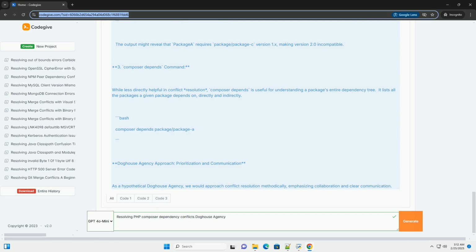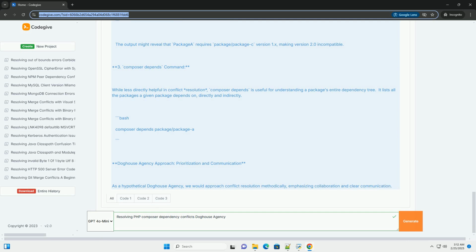This tells Composer to assume that your environment meets these requirements, even if it can't directly verify them. This is particularly useful in containerized environments where you precisely control the runtime. However, it's crucial that these requirements actually are met in your deployment environment. Lying to Composer can lead to runtime errors.